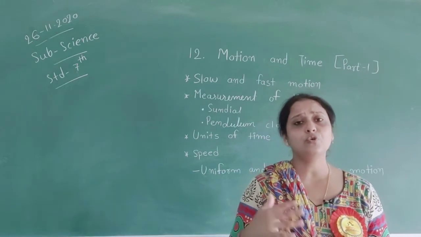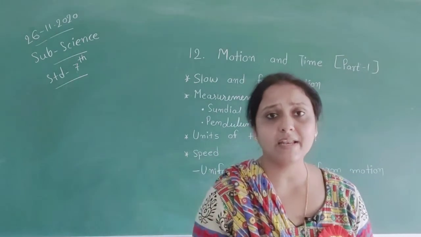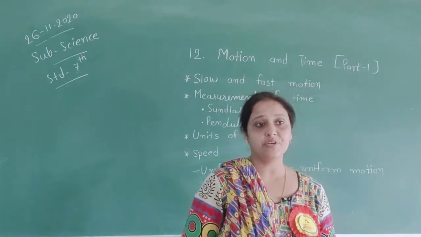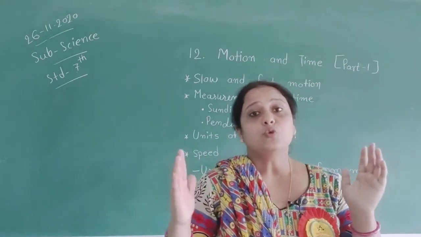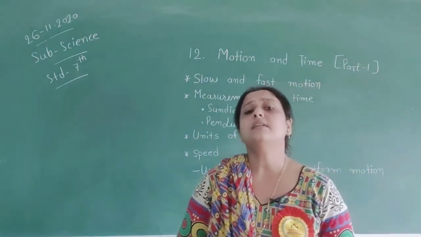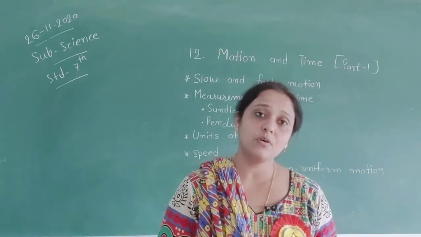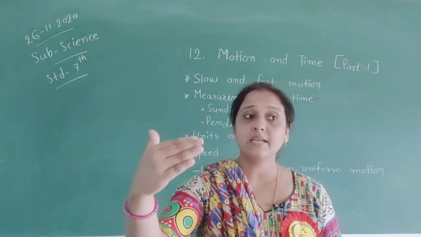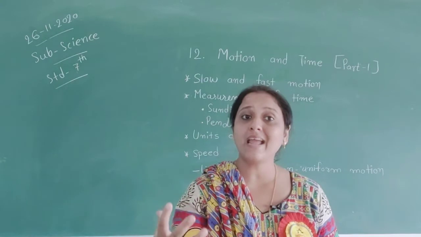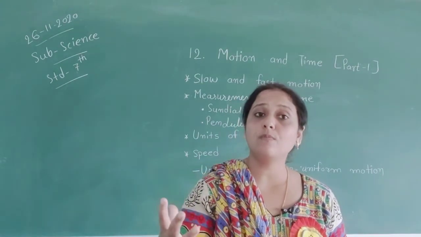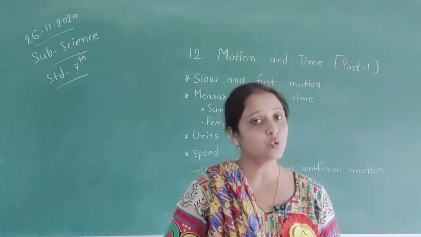If we want to count the speed of any vehicle, then we have a formula in this chapter. Speed is equal to total distance, that means the distance we cover. For example, when you come to school, the distance between the school and your home is divided by the total time which you have taken to come from your home to school.